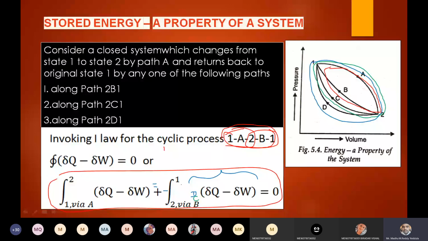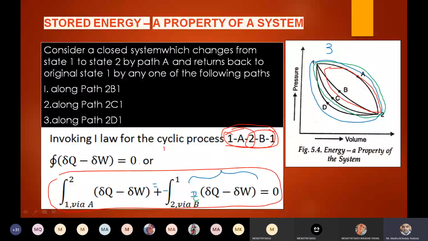In that case, how many equations have we written so far? Total 3 equations. First cycle is 1a 2b1. Second cycle is 1a 2c1. Third cycle is 1a 2d1. Yes or no?